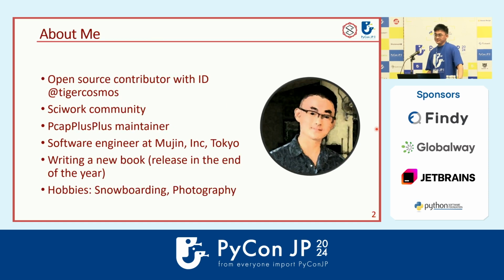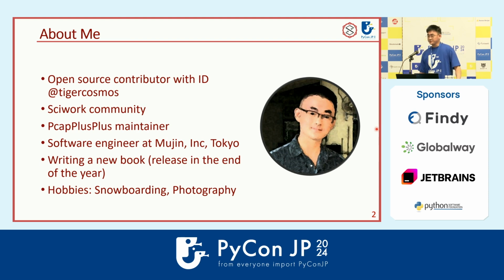So I will introduce a bit about myself. I contribute a lot to open source, and I use the ID Tiger Cosmos. I'm from the Taiwan community called SciWork, which is composed of a group of Taiwanese scientists and engineers. I'm also a maintainer of the PK++ project.